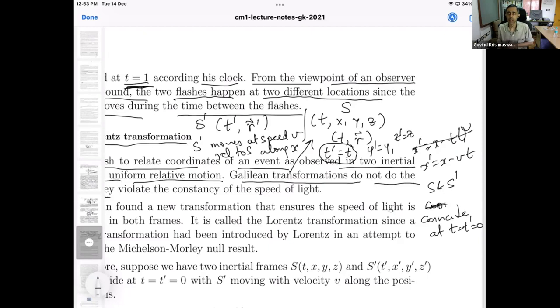Suppose the origins coincide, the axes coincide at t equal to t prime equal to 0. So the systems were coincident initially, and then S prime moved to the right later on.